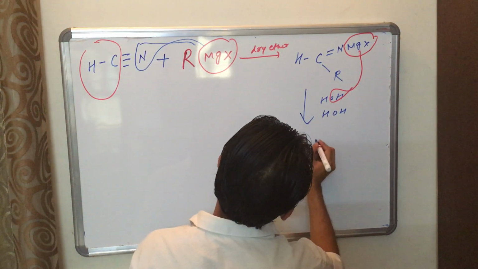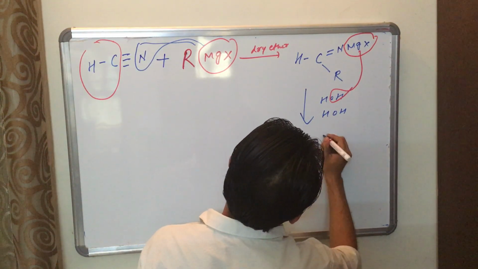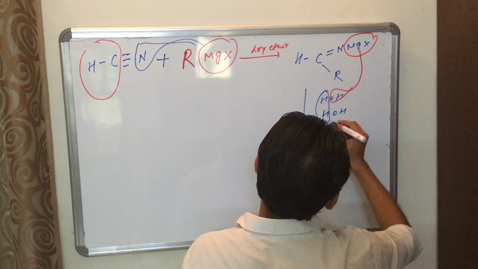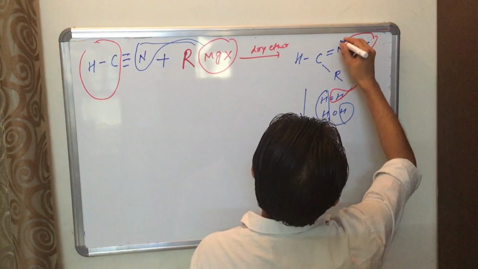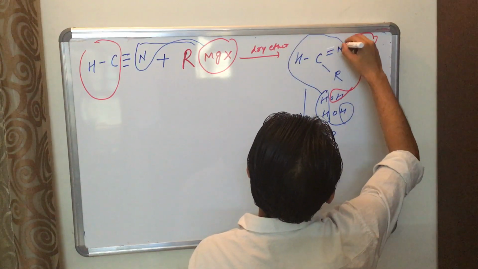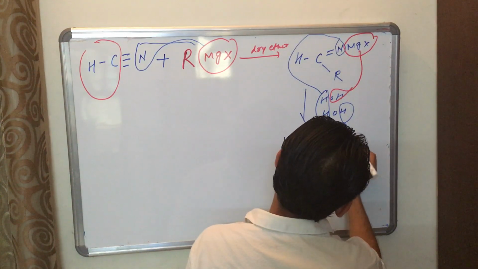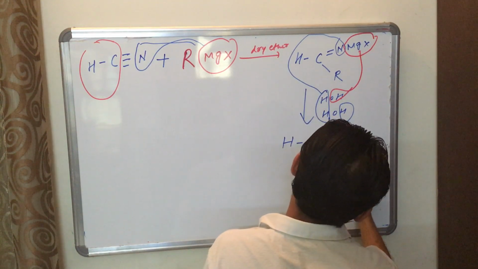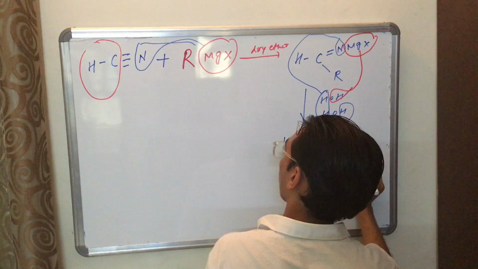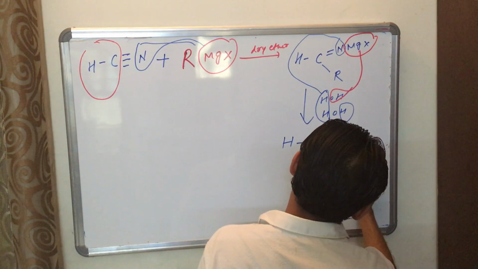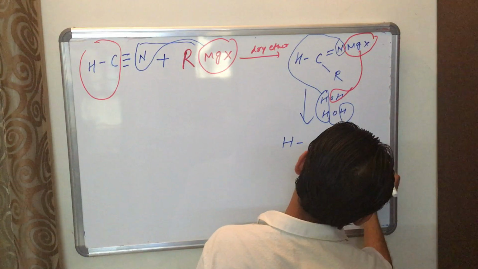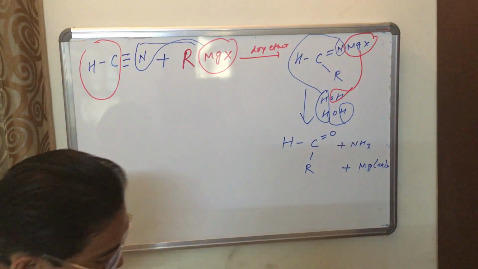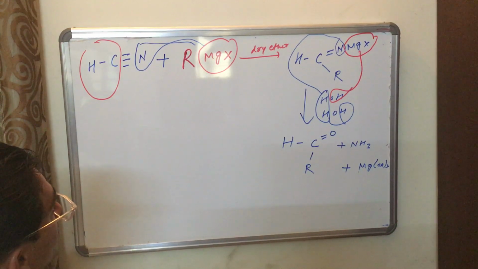HCR plus this, plus NH3 plus MgOH. So two things you can understand.